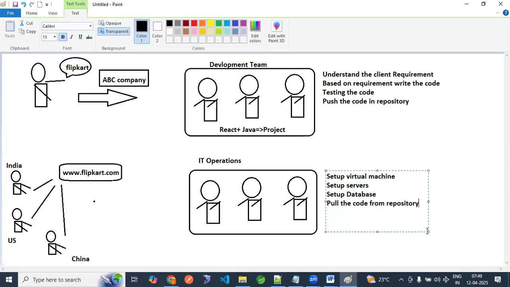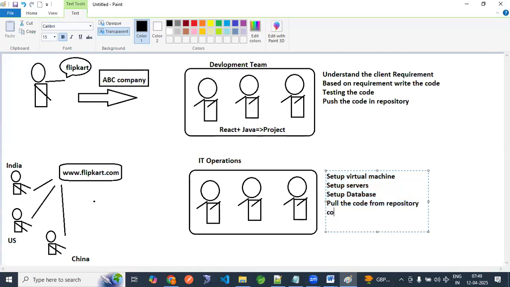All this setup will be in the dev environment, QA also, and prod also, not only in one environment. In dev environment, we can do anything: write the code, test the code. But we cannot do all these things in production because that is a live environment. Okay. Pull the code from repository.